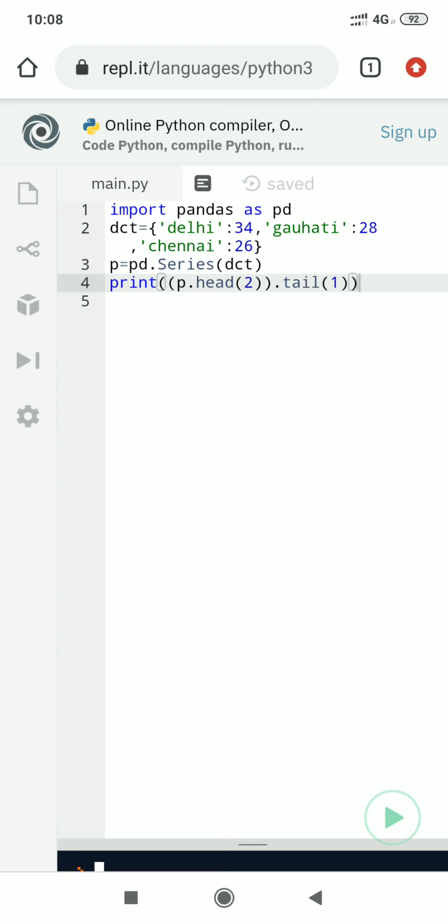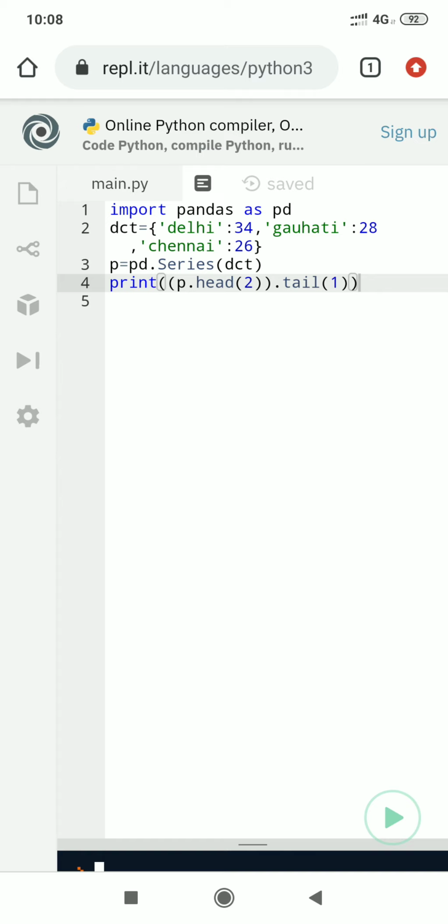Then we are displaying the data as per our requirement. What we are doing here, we are calling the head function first, because it is enclosed in brackets. It will return a new Pandas series with the first two elements.